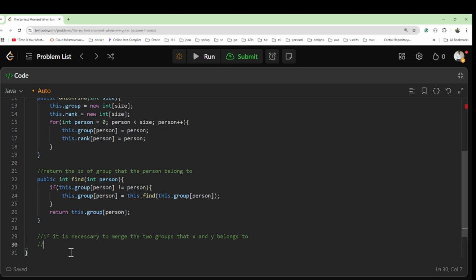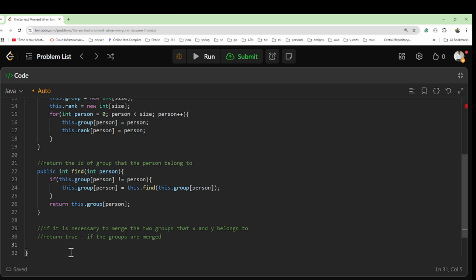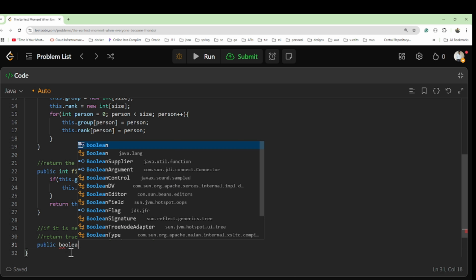In that case we will return true. If both belong to the same group, we will not merge. If the groups are merged, we will return true, otherwise false.